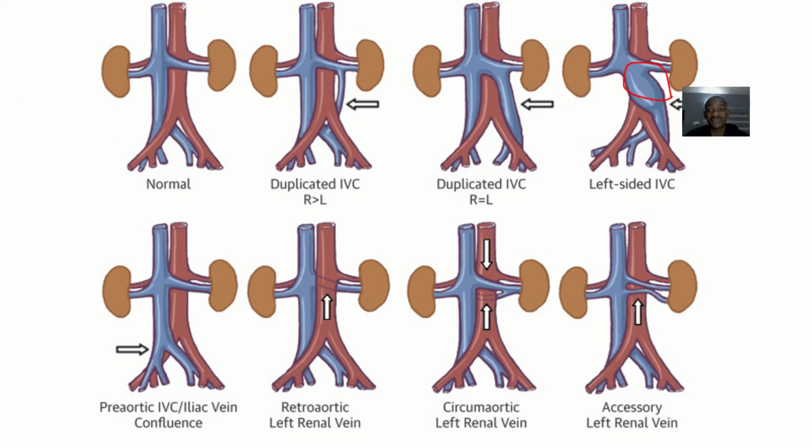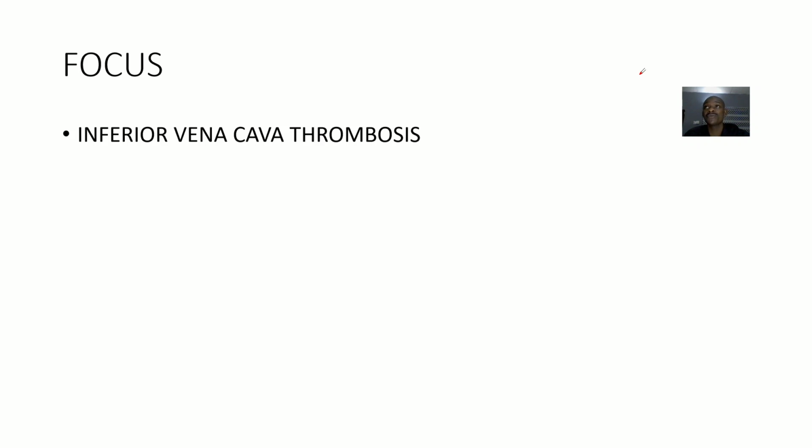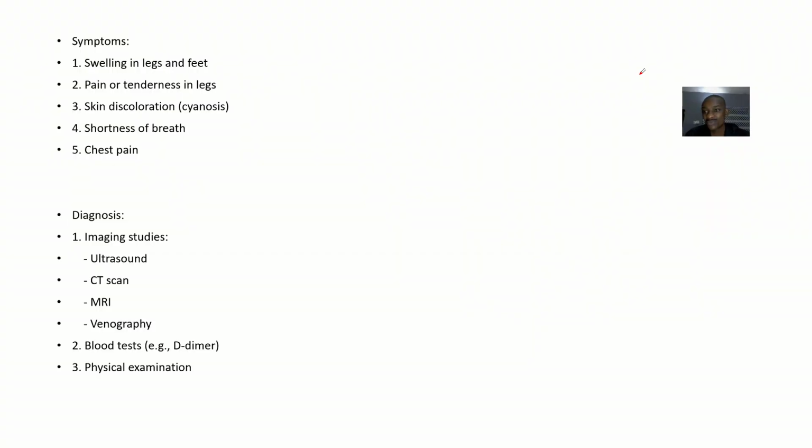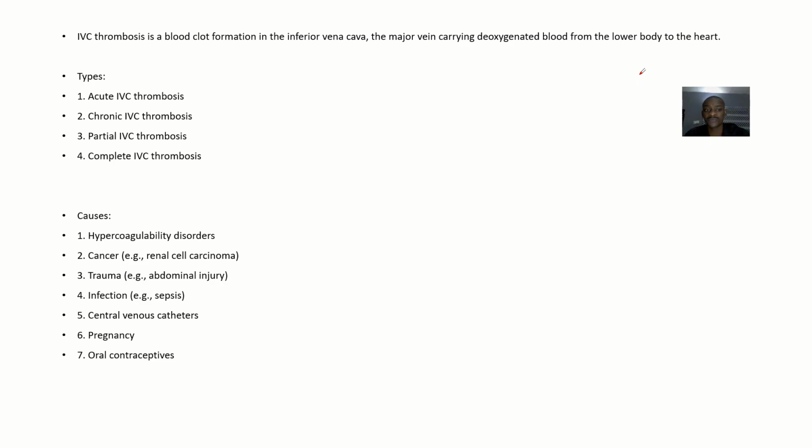Can you see how big this IVC is? These are different problems of the inferior vena cava, but we're actually focusing on this one, where a thrombus is formed in the inferior vena cava. So if there's inferior vena cava thrombosis, how will it present? What are the symptoms? How can we diagnose? How can we treat a thrombus? Because treatment of a thrombus is actually the same with all other vessels that we have discussed.